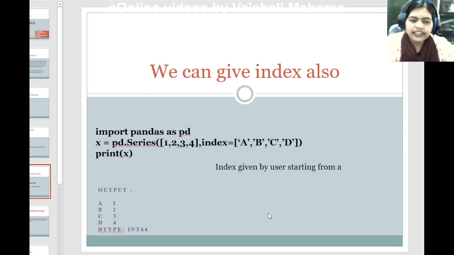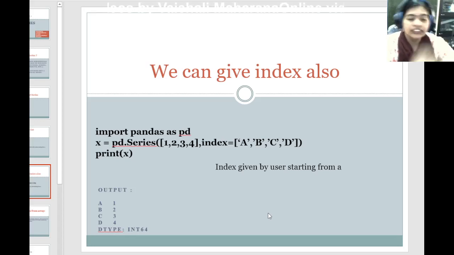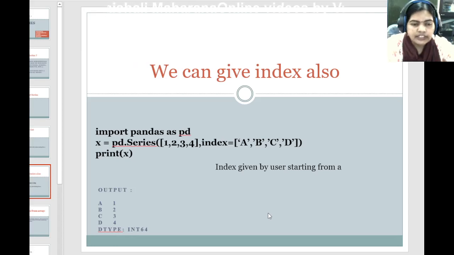We can give an index also for our series. Whatever series we create always has default index values 0, 1, 2, 3 like that. If you want to give indexes according to your wish, it's also possible. We have to extend our statement pd.series after giving the list elements. After a comma, we use the index attribute. Using the index attribute, we give the index values for our series elements.